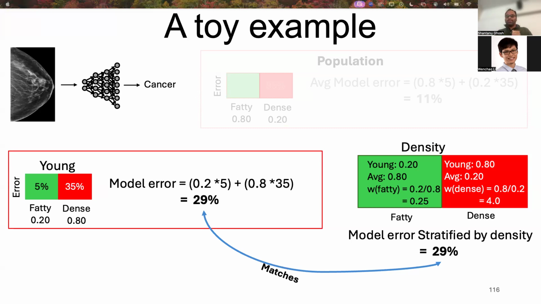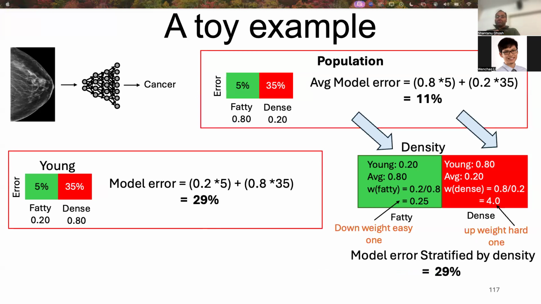So what just happened? Basically, we created a pseudo population out of the general population of cancer patients. In the general population, we have more fatty breast compared to the dense breast, and it is reversed in the subgroup of young patients. So we created this pseudo population from the general population by upweighting the contribution of the patients of dense breast and vice versa. The pseudo population is a synthetic population which is statistically the same as the young population.